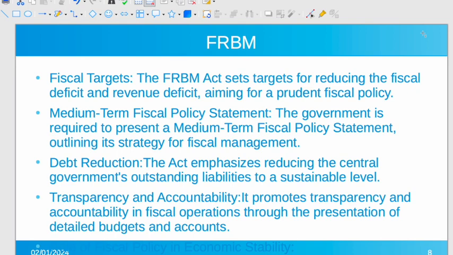Several key features. The first is fiscal targets. The FRBM Act sets targets for reducing the fiscal deficit as well as the revenue deficit, aiming for a prudent fiscal policy. Now, the NK Singh committee had put a target of 3% fiscal deficit of GDP. We are yet to reach that target because one of the key factors behind this was the global pandemic of COVID-19.